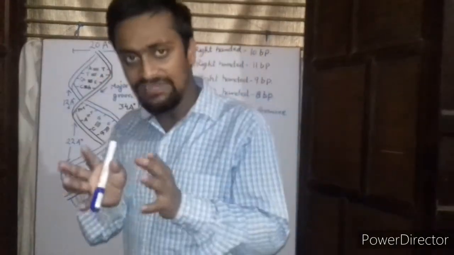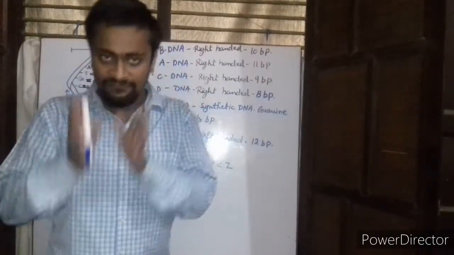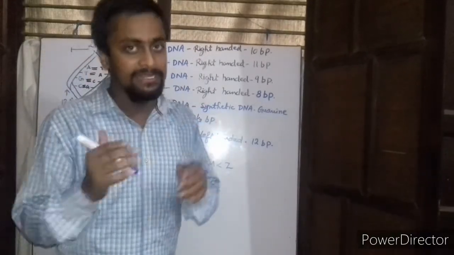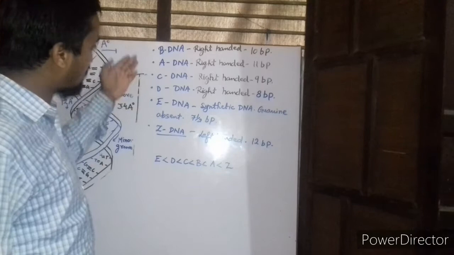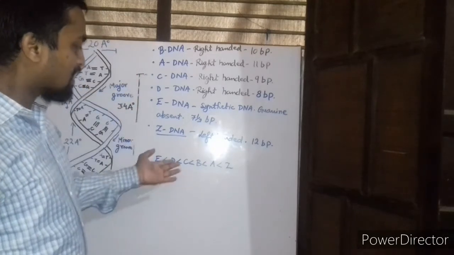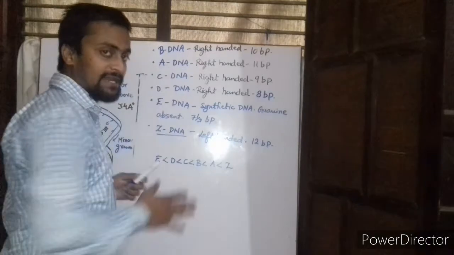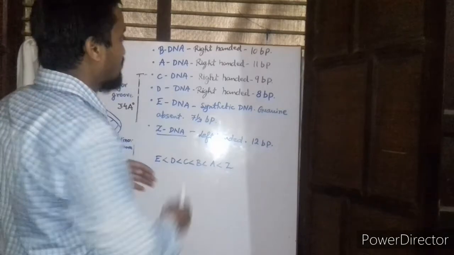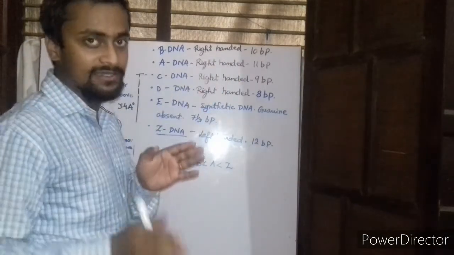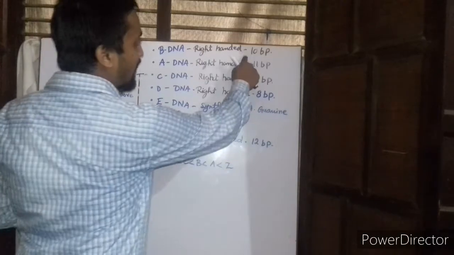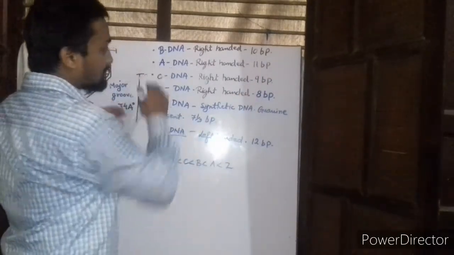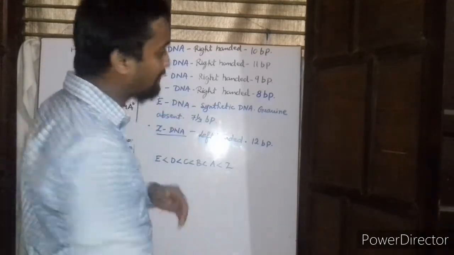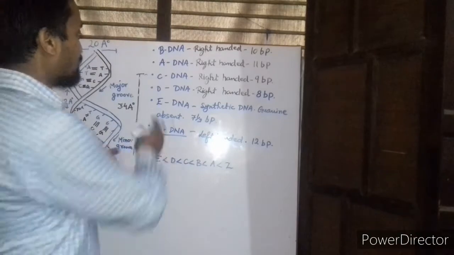DNA is further classified on the basis of whether it is left-handed or right-handed, and also on the number of base pairs present in the DNA. On the basis of it, the DNA has been categorized into these 6 types. First is the B DNA, which was proposed by James Watson and Francis Crick. It is the right-handed type of DNA, and each turn consists of 10 base pairs. The A form of the DNA is also right-handed, and each turn consists of 11 base pairs.